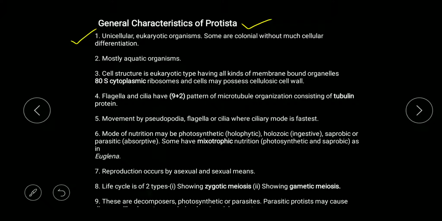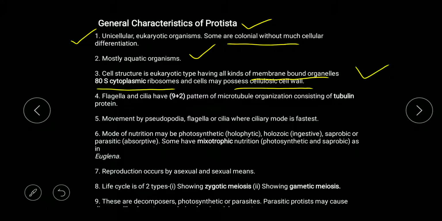So if we talk about some of the general characteristics of Protista, first, they are unicellular eukaryotic organisms. You can find some colonial forms but without much cellular differentiation, means the tissue level system of organization is absent. Mostly they are aquatic. Their cell structure is of the eukaryotic type, they have all kinds of membrane bound organelles, like cytoplasmic ribosomes. Cells may possess a cellulosic cell wall, like plants.